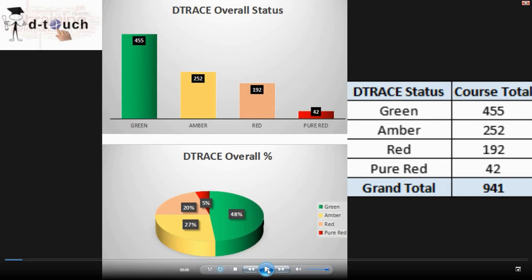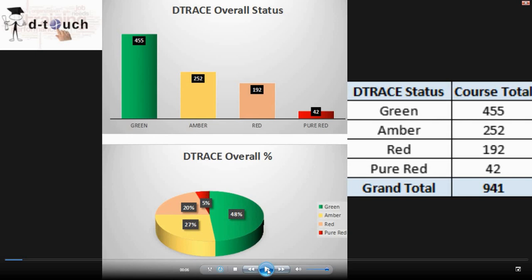These 42 students never took any initiative to learn DTouch after this version started. We have worked a lot and reduced the pure red cases to this extent, but we still need to check whether we can move these people within the next 4 weeks.